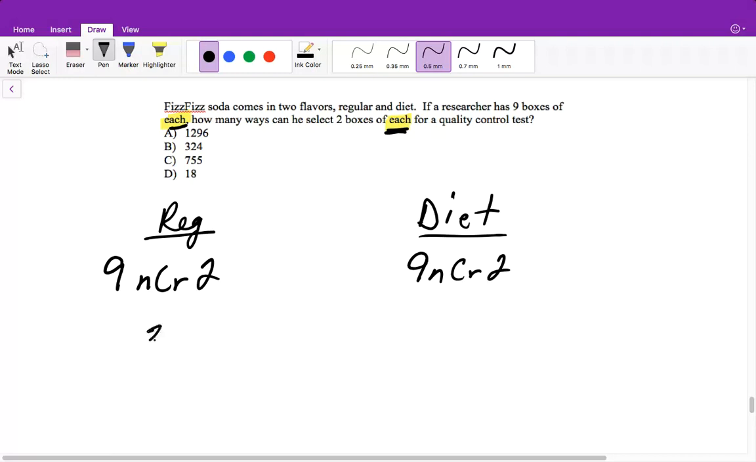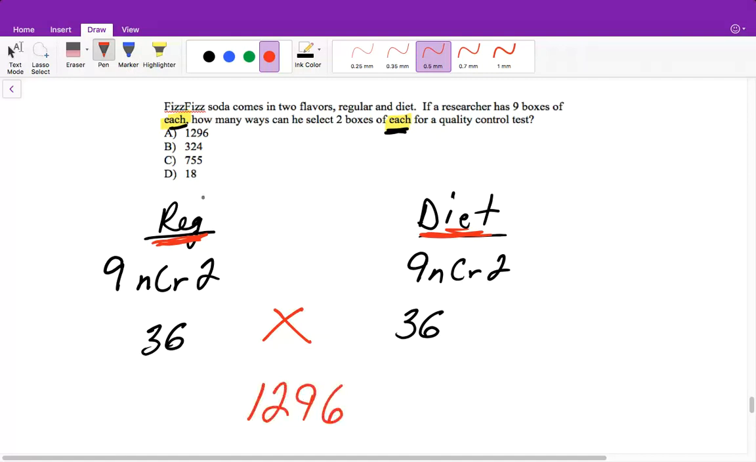So we have 36 different ways that we can pick 2 out of the 9 for regular, and 36 different ways that we can pick 2 out of the 9 for diet. And when we have 2 different events going on, we're looking at regular and we're looking at diet, and now we're looking at how many different ways can we have them combined. We need to multiply those. And 36 times 36 is 1,296. So there are 1,296 different ways that we can pick 2 of each, regular and diet.